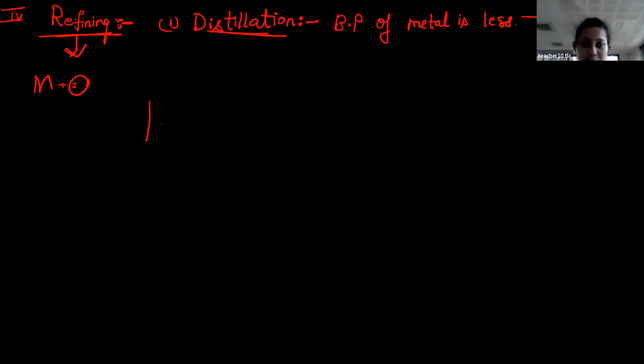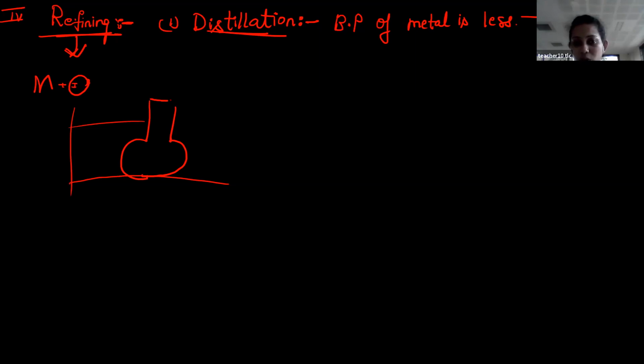Students, what is the setup? It is not there. If you want, you can draw it, or else you can skip it. You just concentrate on the explanation. Students, this is a round bottom flask. Side stand and all, you have to draw if you want. A round bottom flask can't be fixed like that, so there is a stand, clamp, etc. Then you close this mouth. It is a condensed system, or you consider it as a closed system.